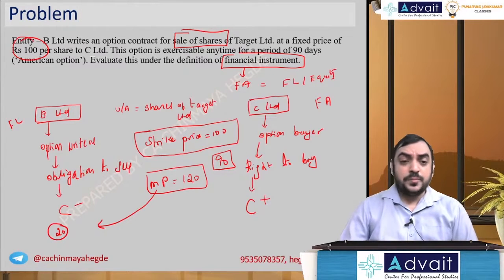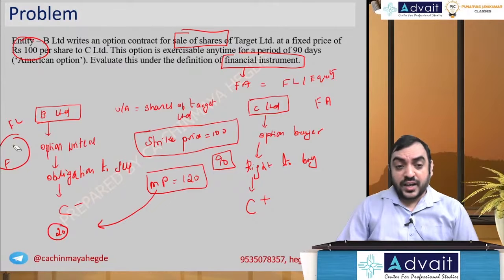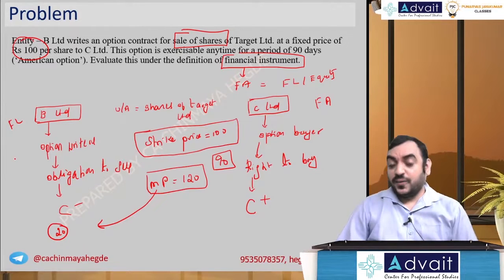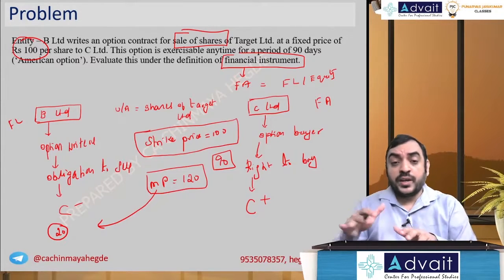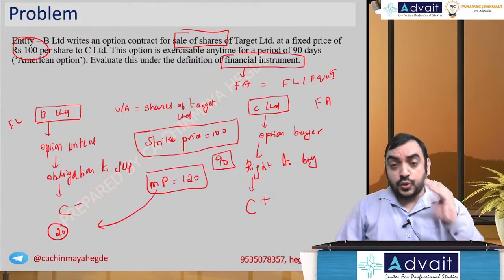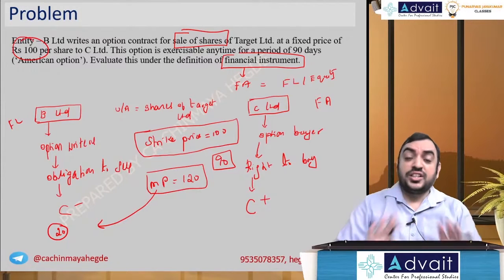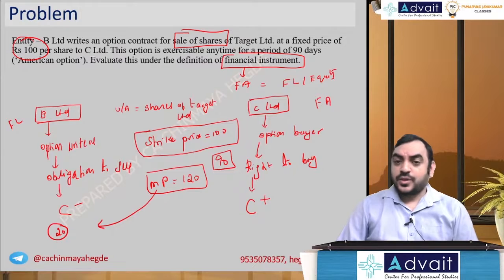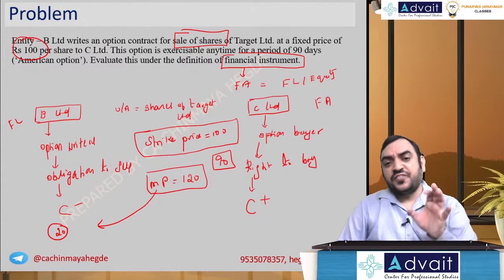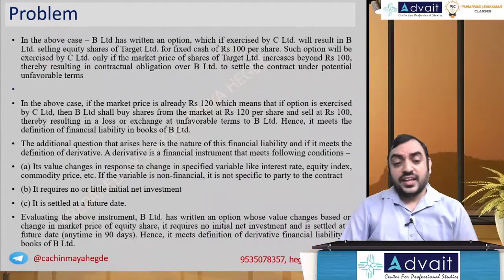I don't know how much the premium, let's say 3 rupee premium. That becomes your financial asset because you don't have to give it back. That becomes your profit, or the financial liability what you received need not be given. So depending on the market movements, your liability value can fluctuate. It's an obligation to pay cash, obligation to deliver shares, which is a financial asset. So obviously this satisfies the definition of financial liability and therefore it is a financial instrument.